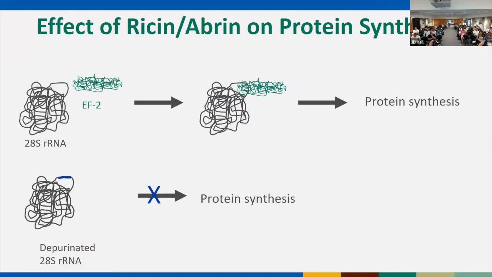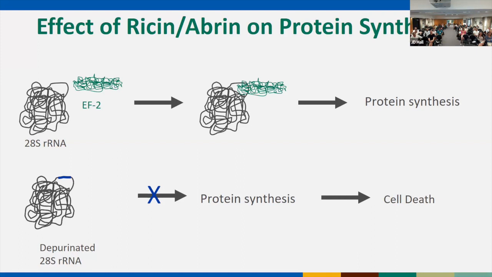Since EF2 can't bind, this is what halts protein synthesis. And it's that halt of protein synthesis that results in cell death. So these are things that we know about ricin and abrin and the effects that they have on the human body.